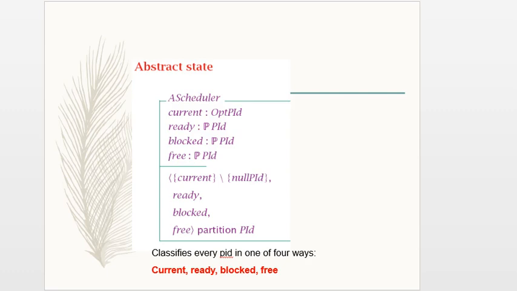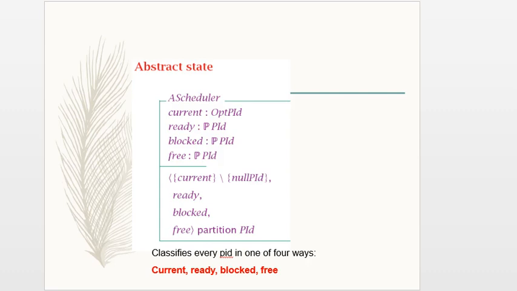Then we have the sum of processes in the ready queue, blocked queue or current. So all PIDs, whether assigned or not assigned, are accounted for. It's a necessary point. Here are 3 important states that we discussed in the scheduler: number 1 is the current state, then the ready queue, and the last one is the waiting queue. These are very necessary and important states.